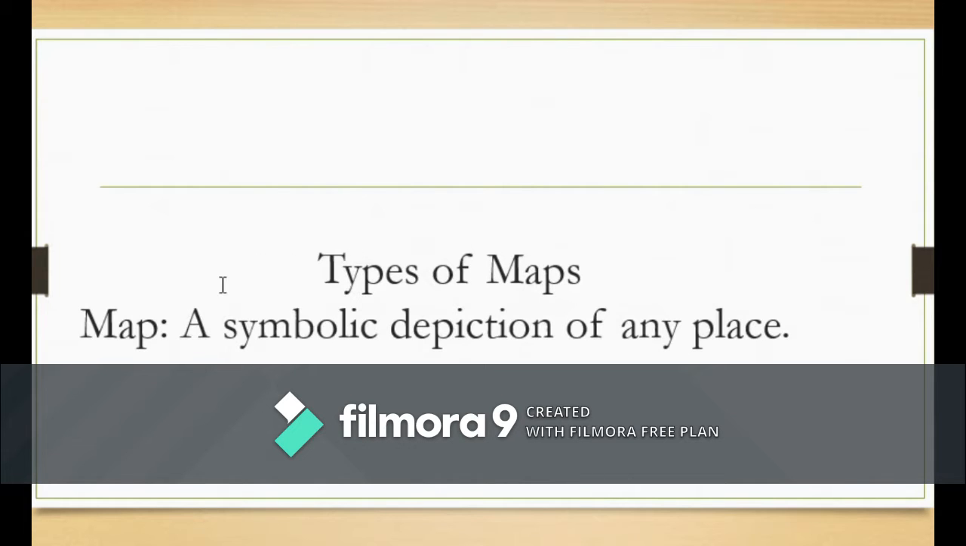What is a map? A map is basically a symbolic depiction of any place. It means a pictorial representation of any place, including all the necessary details about location and the meanings of all the symbols which have been used on the map. So let's discuss the types of map.